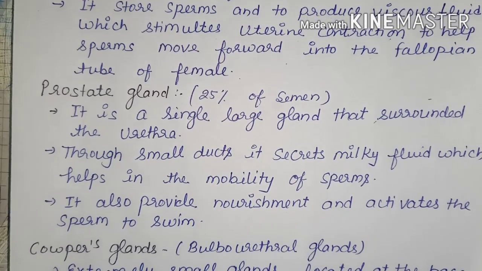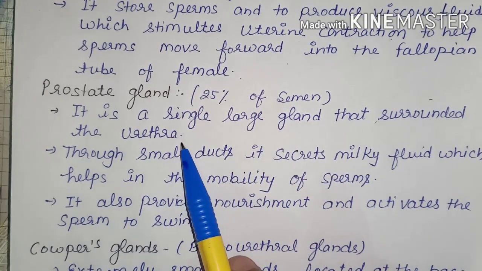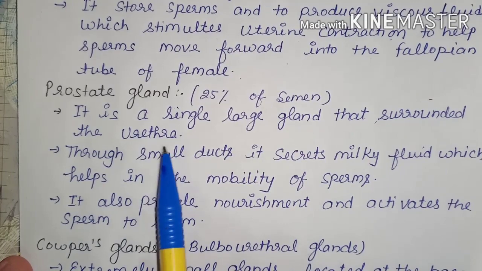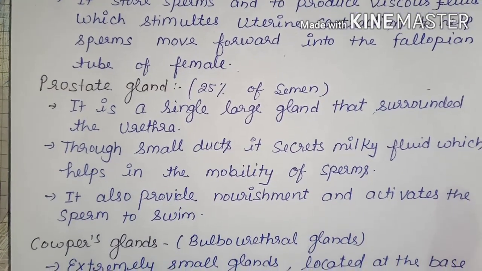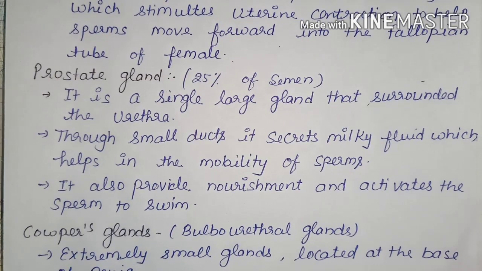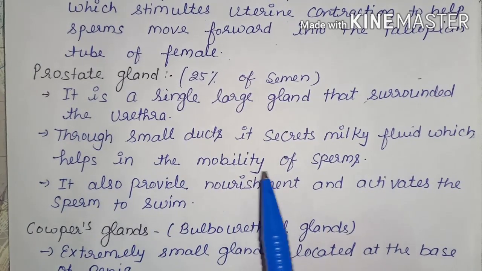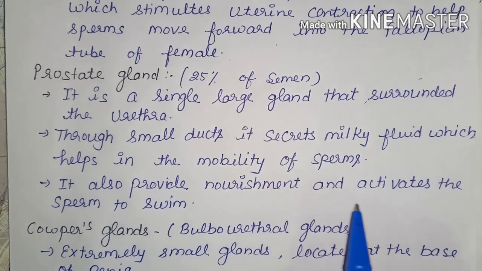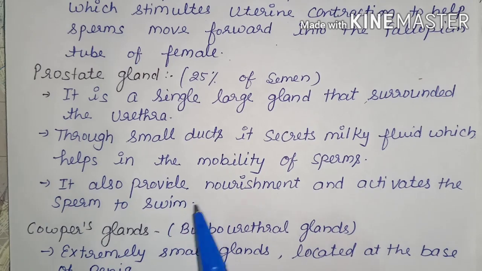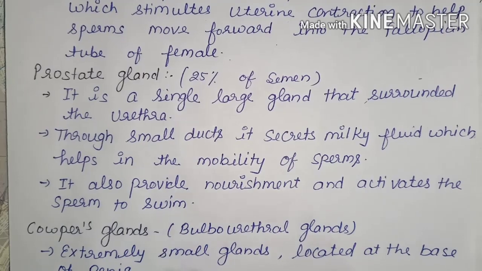Now the second, prostate gland. Prostate gland contributes 25% of the semen. It is a single large gland that surrounds the urethra. Means it covers the urethra. Through a small duct, it secretes a milky fluid which helps in the mobility of the sperms. It means it helps in locomotion, movement of the sperms. It also provides nourishment and activates the sperm to swim.